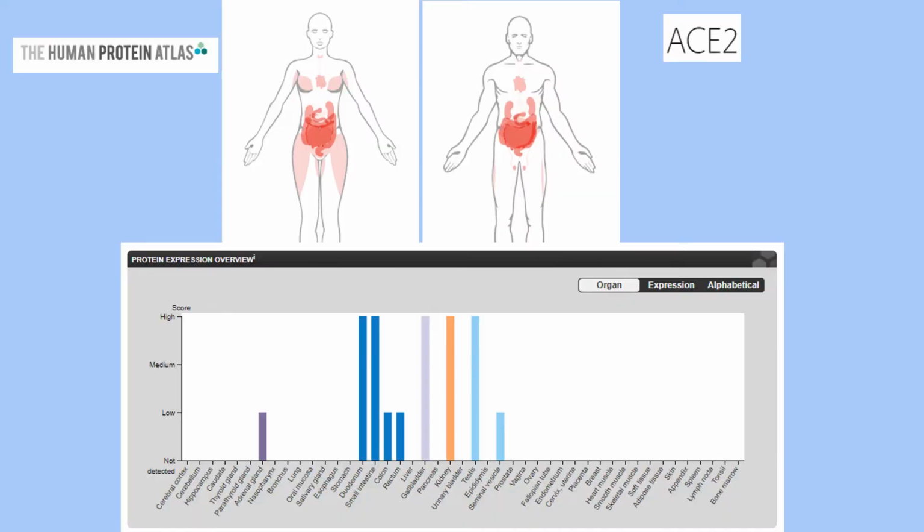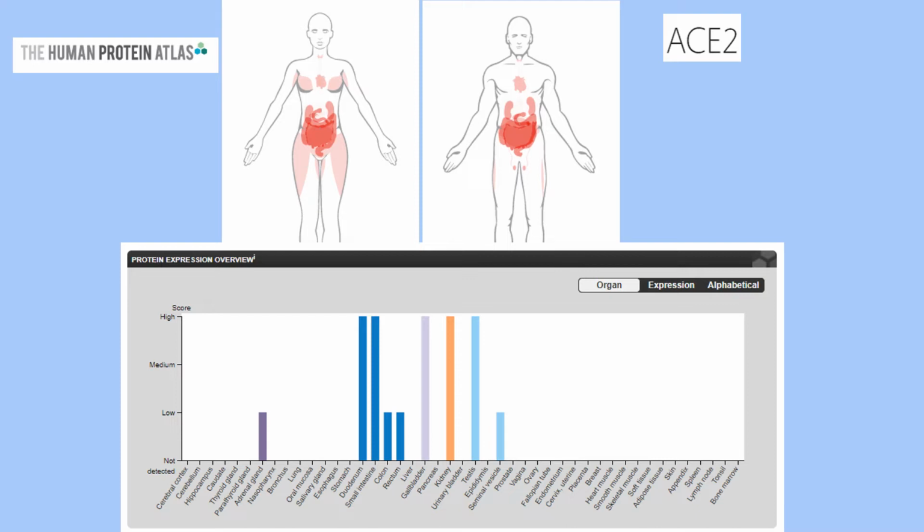The virus responsible for the coronavirus infection is SARS-CoV-2. SARS-CoV-2 spike proteins bind directly to the host cell surface ACE2 receptors, facilitating viral entry and replication. ACE2 stands for angiotensin 1 converting enzyme 2.